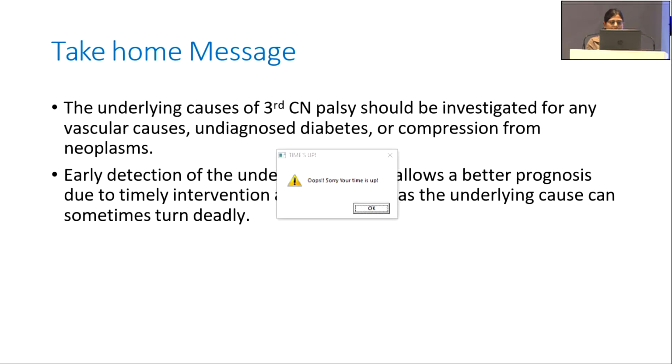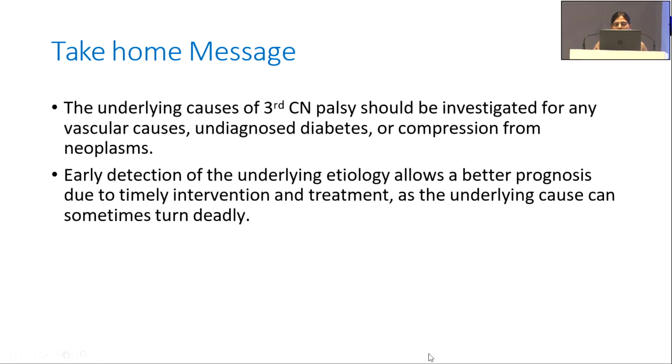Take-home message: the underlying cause of third cranial nerve palsy should not be taken lightly and be investigated for any vascular causes like undiagnosed diabetes or compression from neoplasm. Earlier detection of the underlying etiology allows a better prognosis due to timely intervention and treatment, as it can sometimes turn deadly.